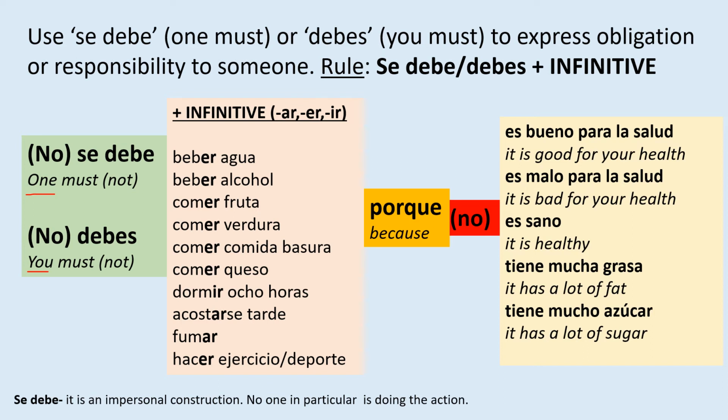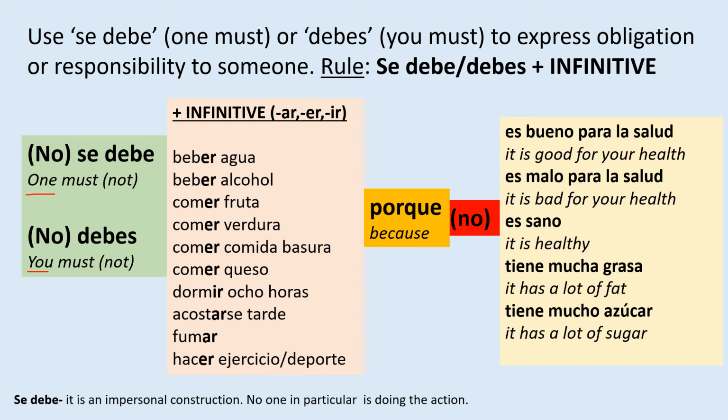I put the no here in red because if we add it before the sentence, it becomes completely the opposite. So if I say, porque no es bueno para la salud, it would be because it's not good for your health. Porque no es malo para la salud, because it's not bad for your health. Porque no es sano, because it's not healthy. You see? So we make a negative just by adding the no in front of the verb.